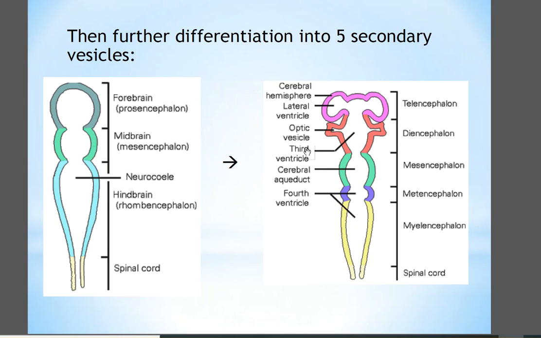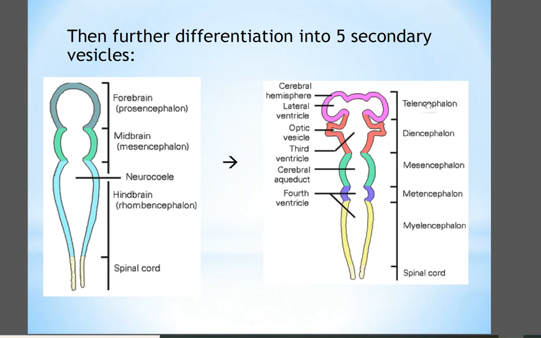At the end of the 5th week, you can see that the 3 brain vesicles differentiate into 5 brain vesicles. It means that the prosencephalon makes a telencephalon and diencephalon, the mesencephalon remains without any changes, and the rhombencephalon makes a metencephalon and myelencephalon.